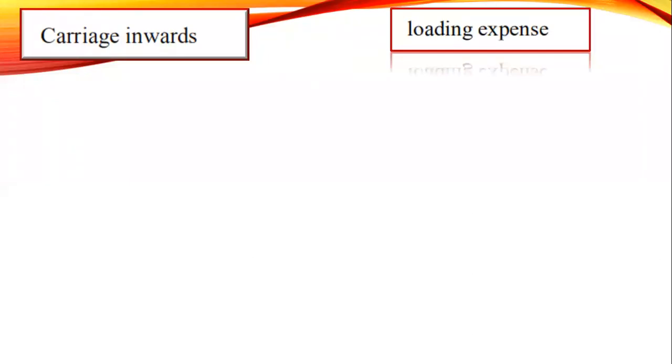Even I can't. So what you do is hire a small lorry or a van to bring those 100 kilograms of rice to your place. If you hire a vehicle, you pay the vehicle charges, for the lorry, 1,000 rupees. How do we call that 1,000? That is called carriage inwards.